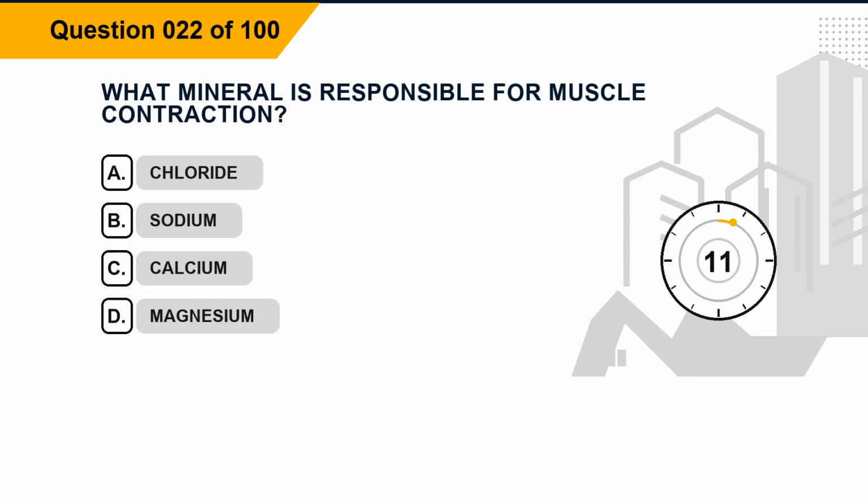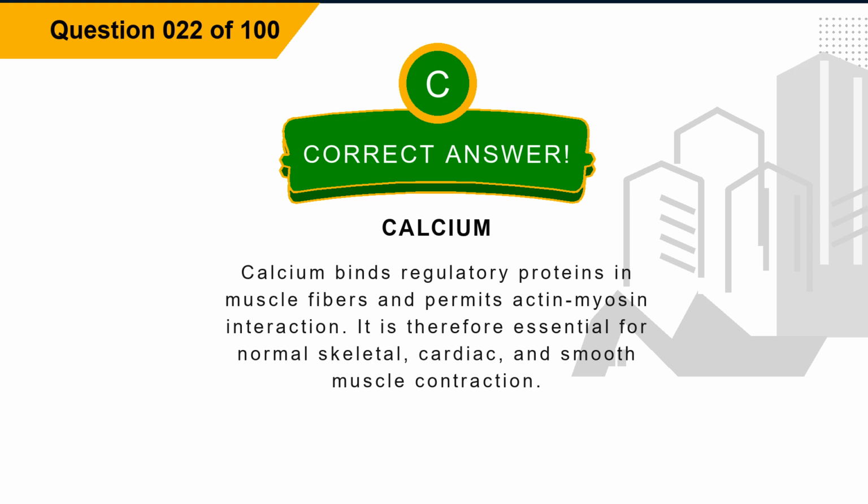Question 22. What mineral is responsible for muscle contraction? Option A, chloride. Option B, sodium. Option C, calcium. Option D, magnesium. The correct answer is option C, calcium.